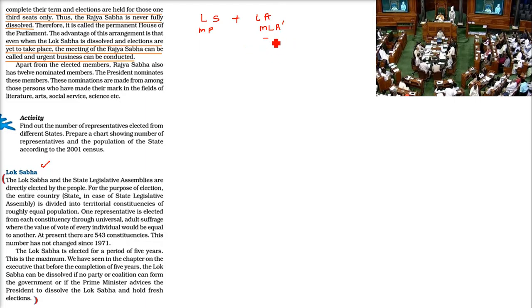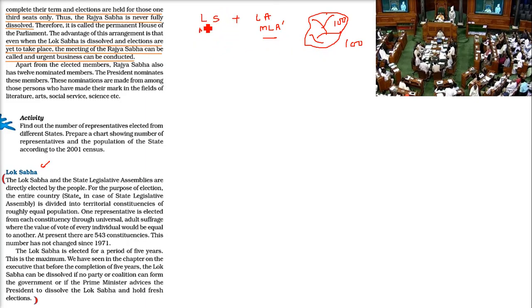That is, in the case of state, this portion of this boundary is known as State Legislative Assembly boundaries. And this partition is done with roughly equal population. For example, if this is a state and we have say 100 Vidhayaks or MLAs have to come, so this is divided into 100 different constituencies, and the population will be almost same. So from one constituency area, only one person will be elected.